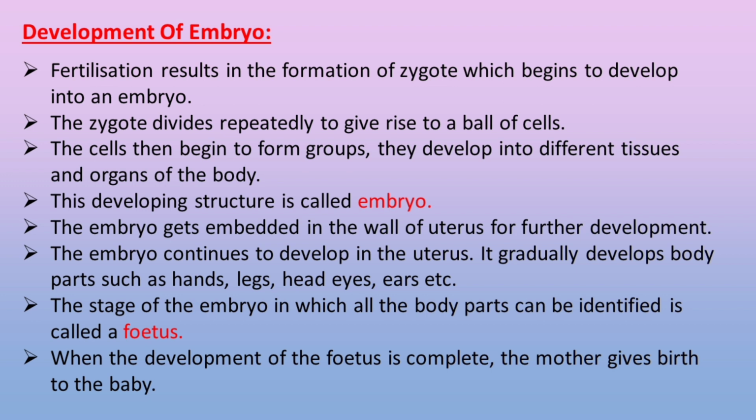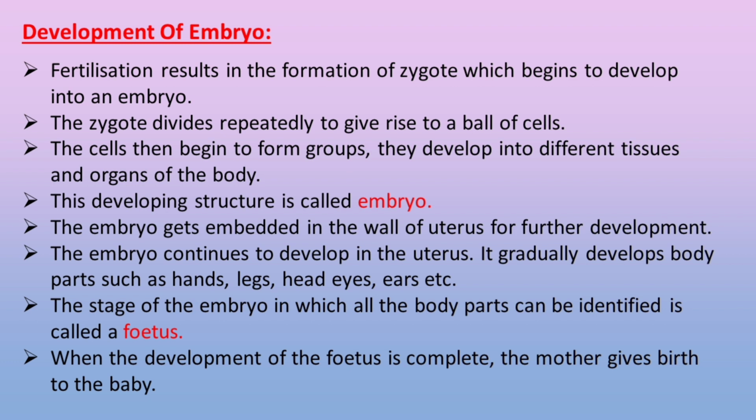Development of embryo. Fertilization results in the formation of zygote which begins to develop into an embryo. The zygote divides repeatedly to give rise to a ball of cells. The cells begin to form groups, and they develop into different tissues and organs of the body. This developing structure is called embryo. The embryo gets embedded in the wall of uterus for further development.